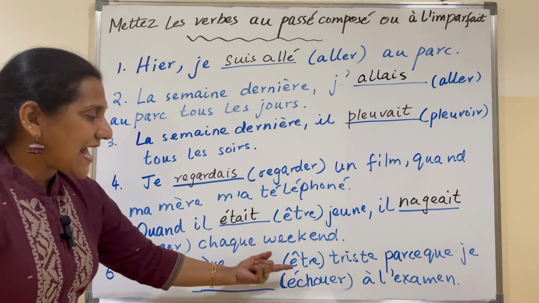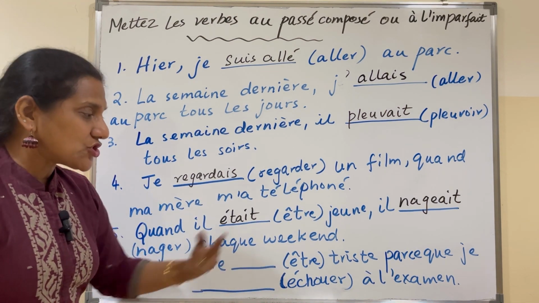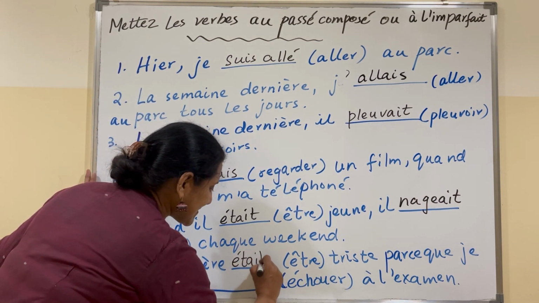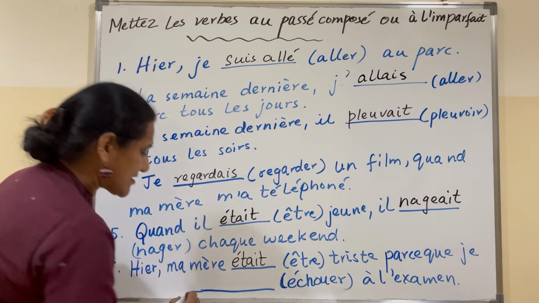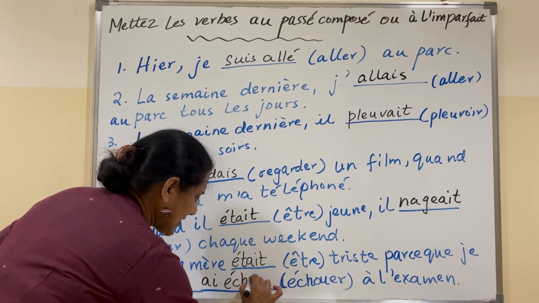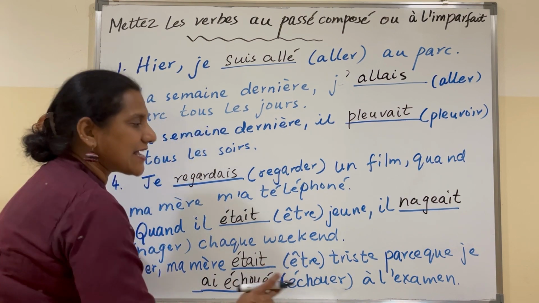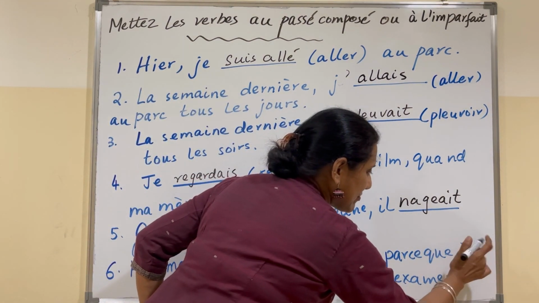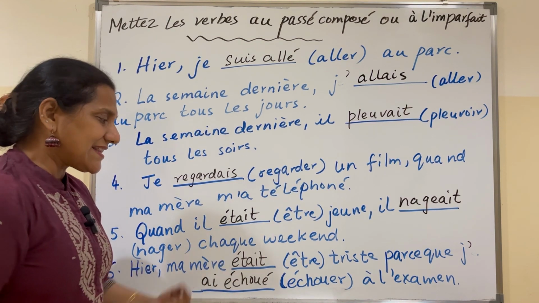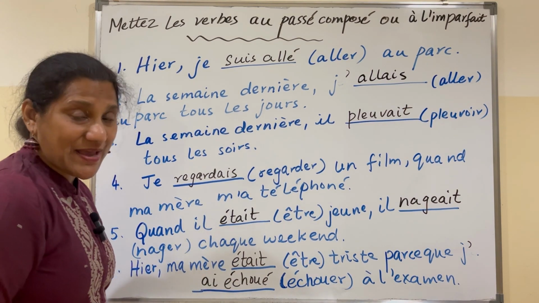Hier, ma mère était triste parce que je échoué à l'examen. State of mind, mother était triste parce que j'ai échoué. This is going to be a one-time action and we remove this and make it apostrophe. So, hier ma mère était triste parce que j'ai échoué à l'examen.